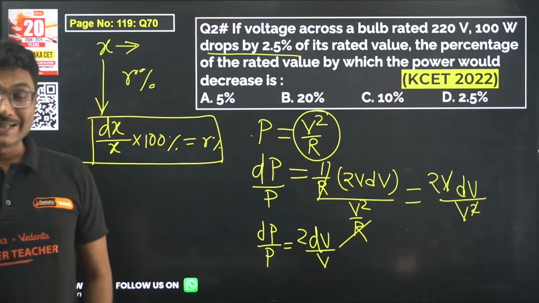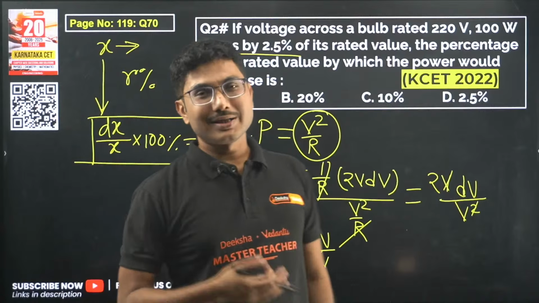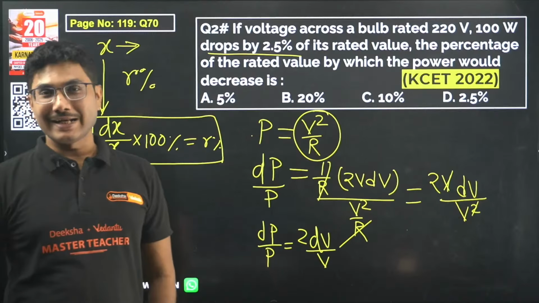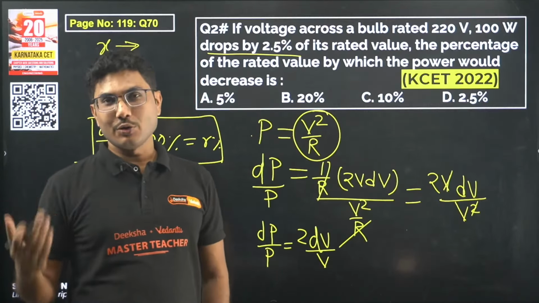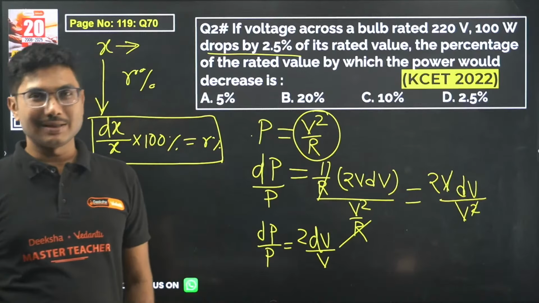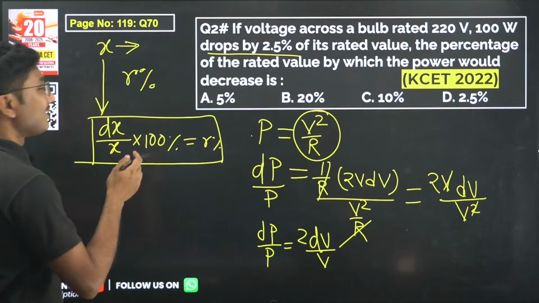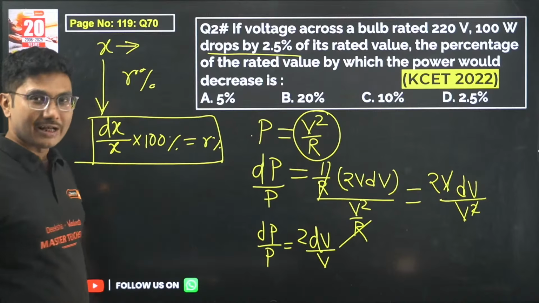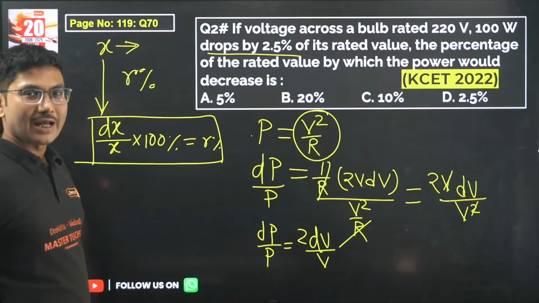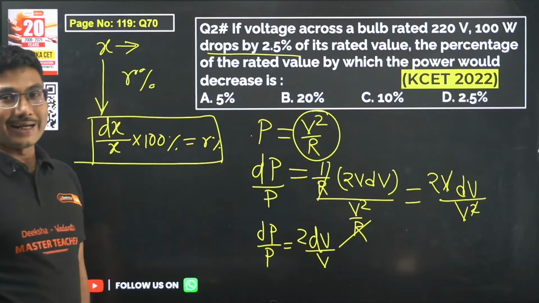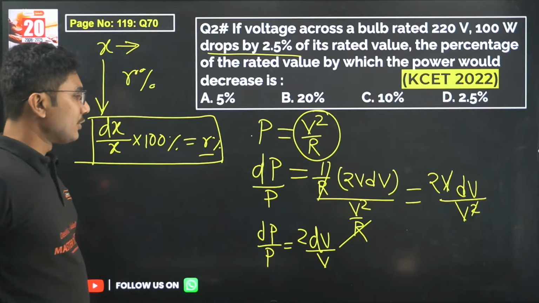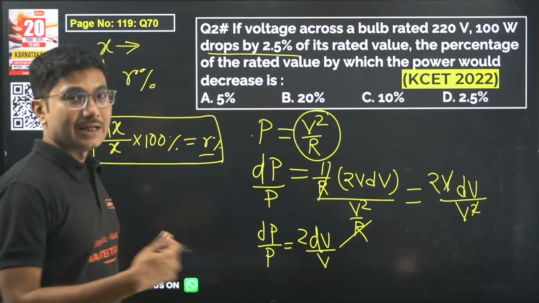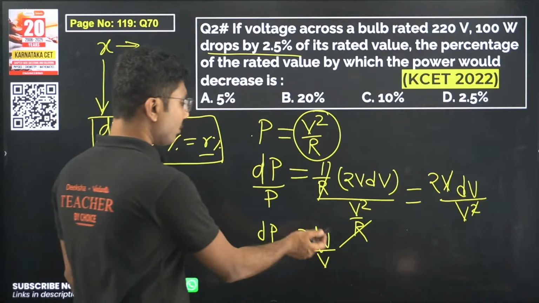What is the percentage change if the initial price was 30 rupees per kg? You said the change is 10, the initial price was 30, so 10 by 30 into 100% is the percentage change, right? 10 is the change, and 30 was the initial value. So change divided by initial value, and if you multiply it with 100, you get the percentage. So if you multiply 100 on both sides and add a percentage sign, you can convert this into percentage.